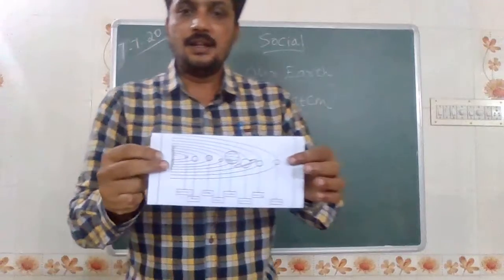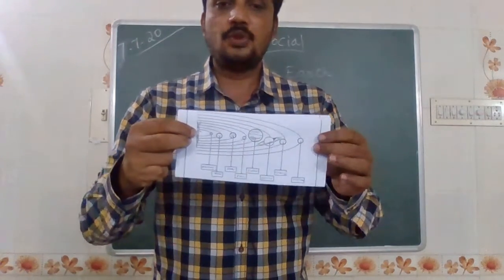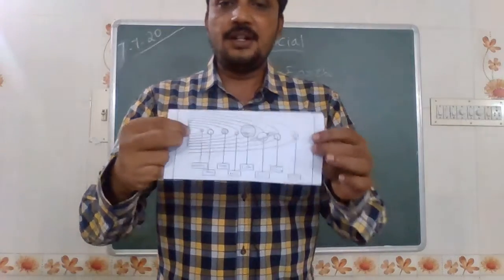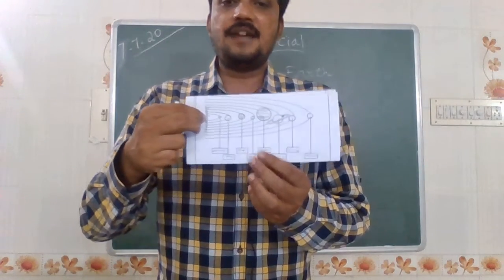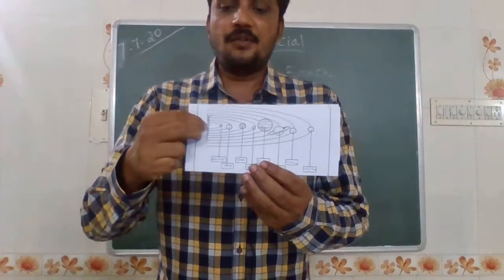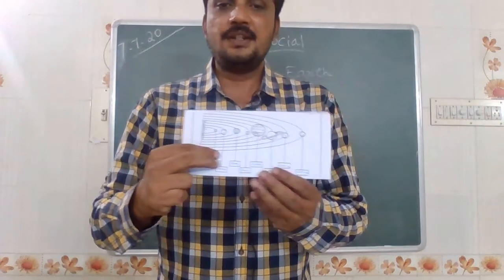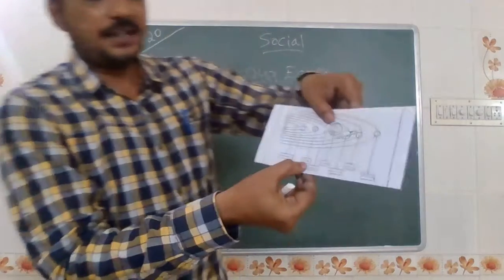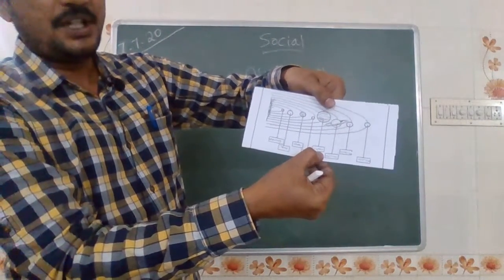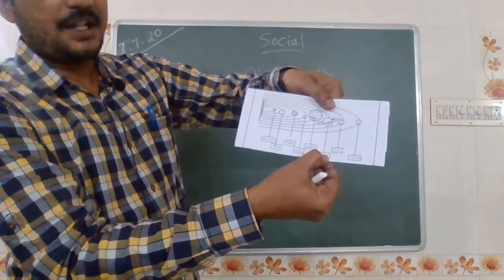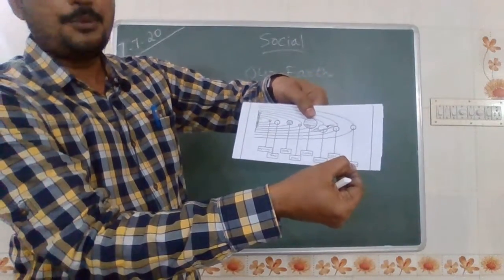See children, this is the diagram of the solar system. Okay, first, this is the Sun, and the total 8 planets are there. First, Mercury. Second, Venus. Third, Earth. Fourth, Mars. Fifth, Jupiter. Sixth, Saturn. Seventh, Uranus, and eighth is Neptune.